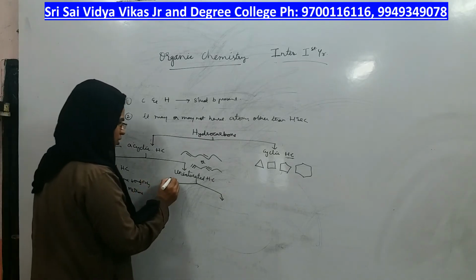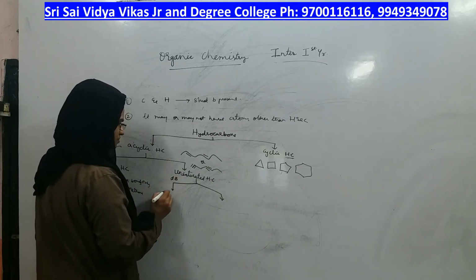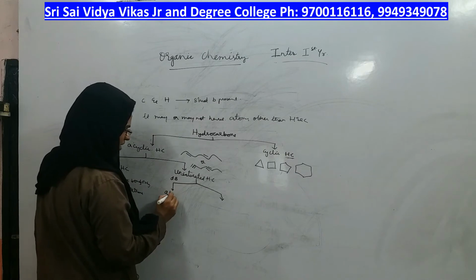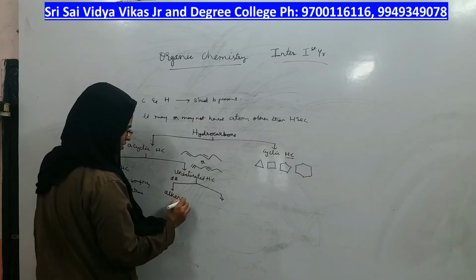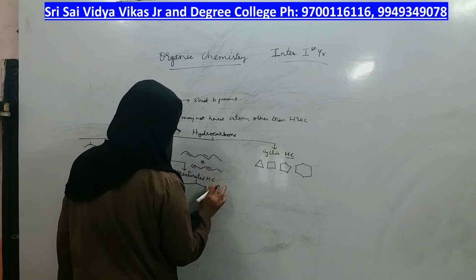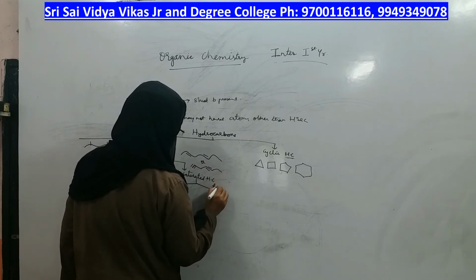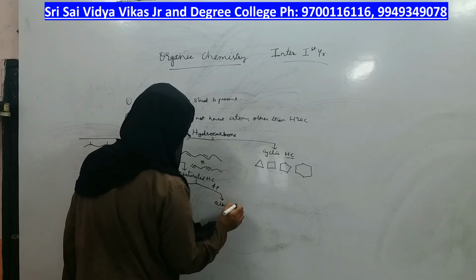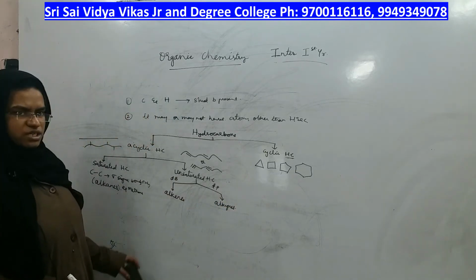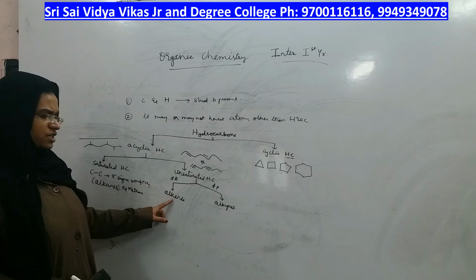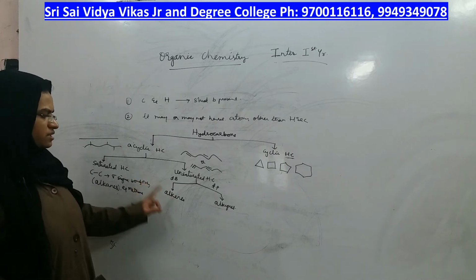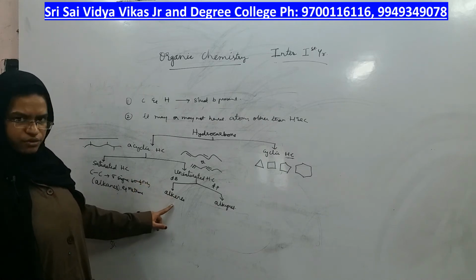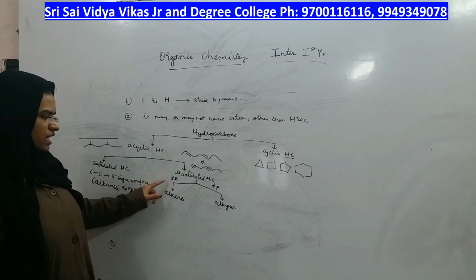And unsaturated hydrocarbons are again divided into two types based on the type of multiple bond. If double bond is the multiple bond, it is called alkenes, and if triple bond is the multiple bond, it is called alkynes. If at least one double bond is present, that unsaturated hydrocarbon is called alkene.